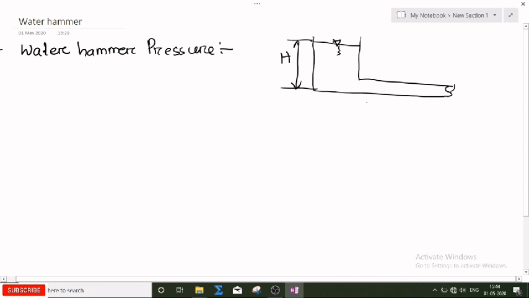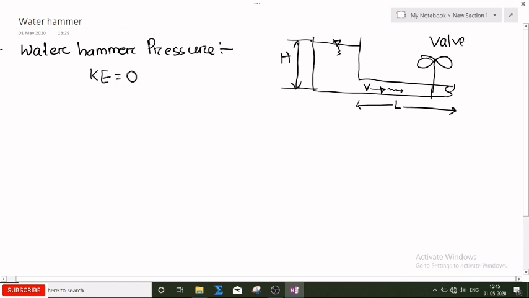L is the length of the pipe. Now the water has a velocity, suppose V is the initial velocity. What will happen? There is a regulating valve. Suppose you are closing this valve suddenly. So what will happen? Now the momentum of the water is suddenly destroyed. Whatever the momentum of the water is, the kinetic energy is now suddenly becoming zero.